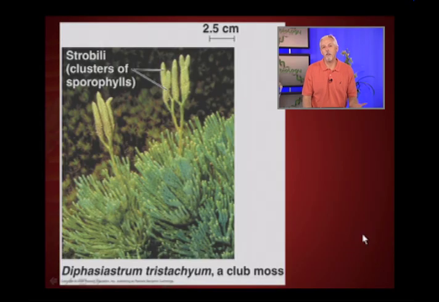As plants evolve from the avascular plants to the vascular plants, vascularization is an important adaptation because now they can exploit drier habitats. They can get water from the soil and take it up to leaves. They are structurally stronger, so they can move up off of the soil. But they are still tied to at least very humid habitats because they need water for fertilization. So Lycophyta is an example of this, the so-called club mosses. It's kind of an obscure group of plants, but you may have seen them in ornamental situations.